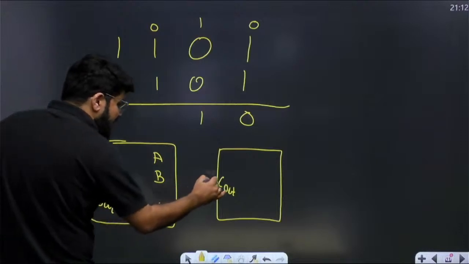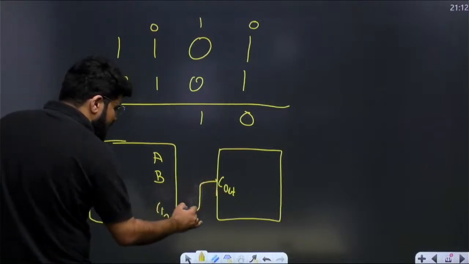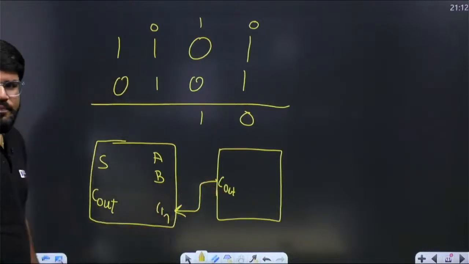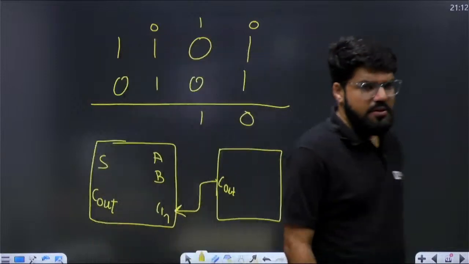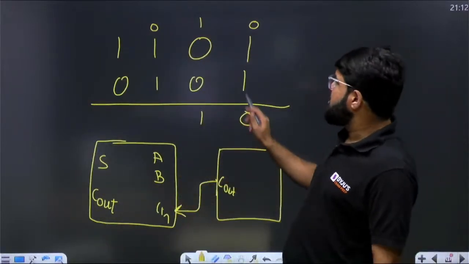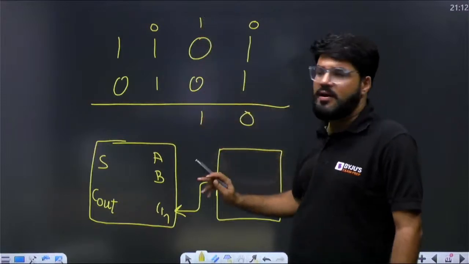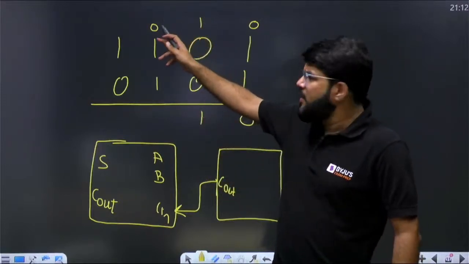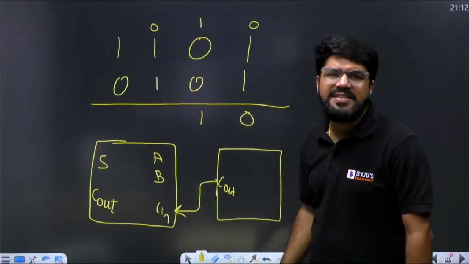The carry output of every full adder should go to the carry input of the next full adder. This may or may not produce a carry, and it should appear in the next stage, and so on.